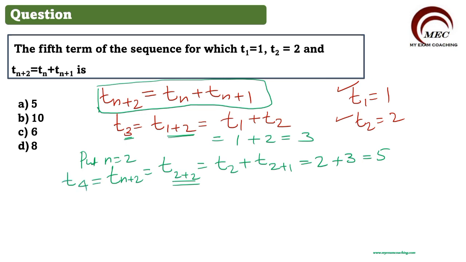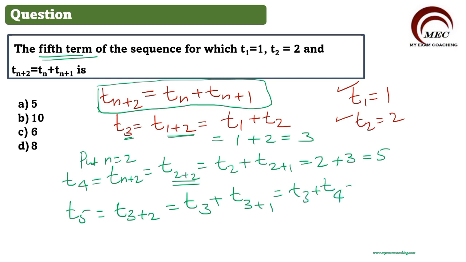But we want what? We want T5, the fifth term. Find the fifth term. Fifth term means T5. T5 will be equal to T3 plus 2, which is equal to T3 plus T3 plus 1. That is T3 plus T4. What is T3? T3 we got 3. And what is T4? T4 we got 5. So what is 3 plus 5? Which is equal to 8. So putting this value, we got the fifth term is equal to 8. So the correct answer will be option D, which is 8.